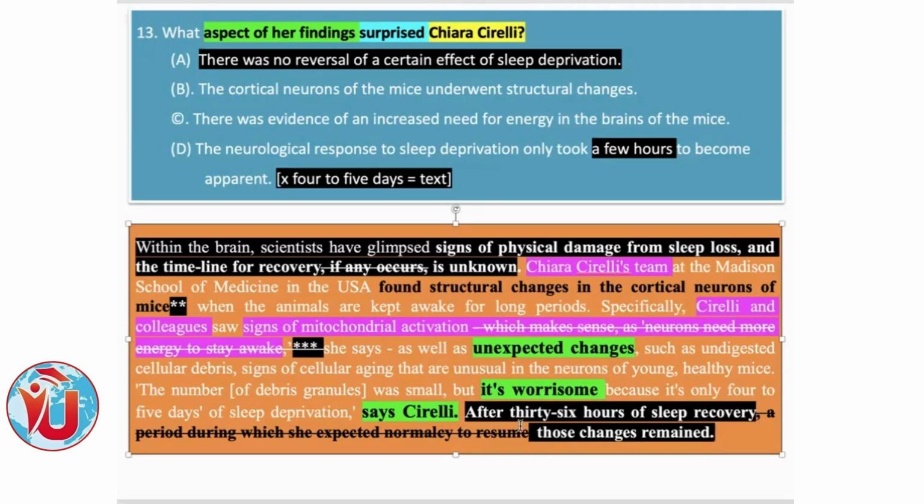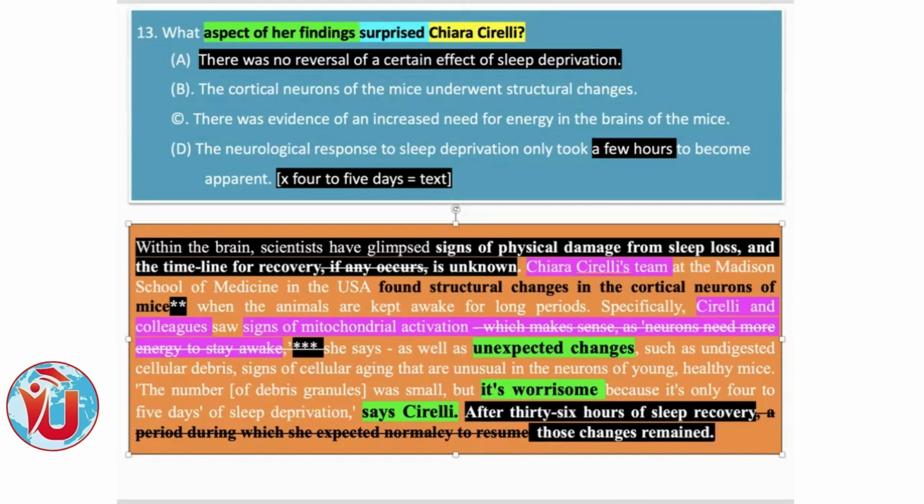The whole last sentence after worrisome speaks about the first option. After 36 hours of sleep recovery, those changes remained, which means there was no reversal, no healing. The damage was not healed. Is that clear?